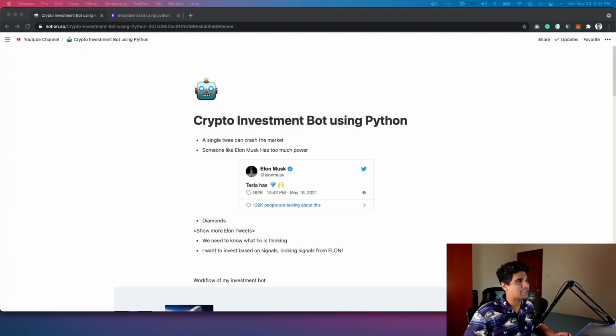All right, before we start building the actual bot, let's look at the inspiration, the reason why I'm building something like this. As you might know, recently even a single tweet can crash the rate of the coins and crash the market as well. It causes a lot of interference and makes things very volatile. Someone like Elon Musk, the great Elon Musk, with a single tweet can change the direction of where the value of your currencies is going.